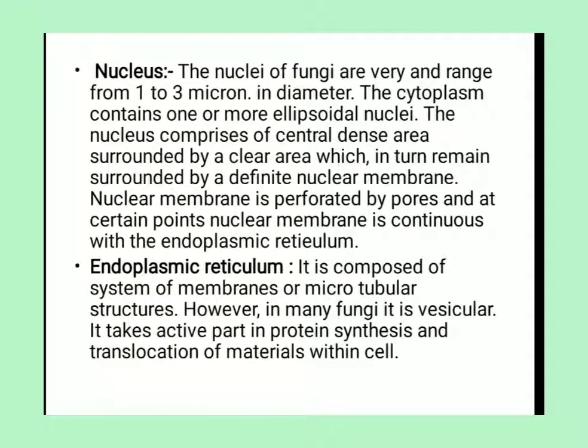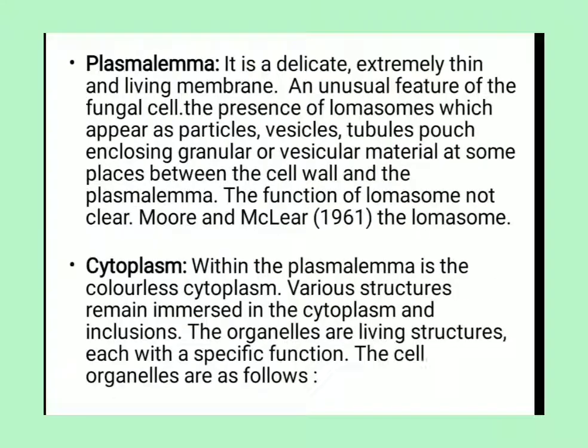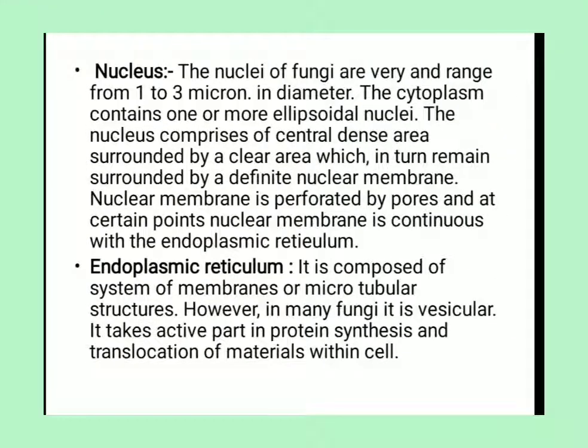Okay, first is the nucleus. You can see in this figure nucleus, vacuoles, mitochondria, and then endoplasmic reticulum, ribosomes. The first is the nucleus. The nuclei of fungi vary in the range from 1 to 3 microns in diameter.